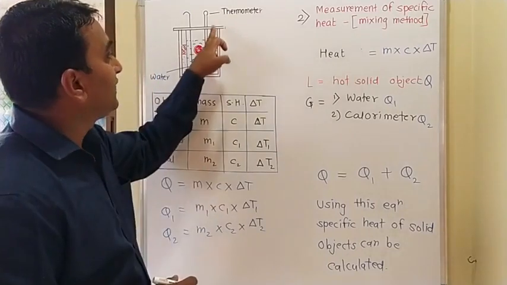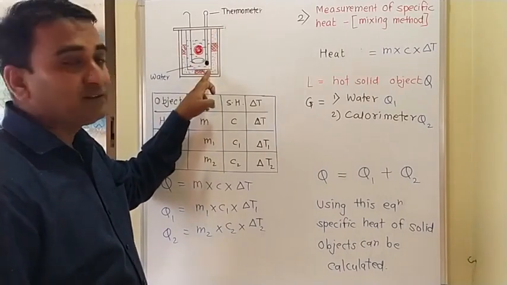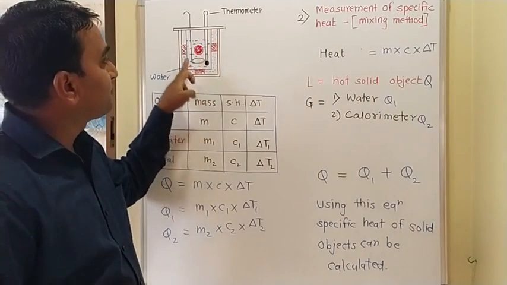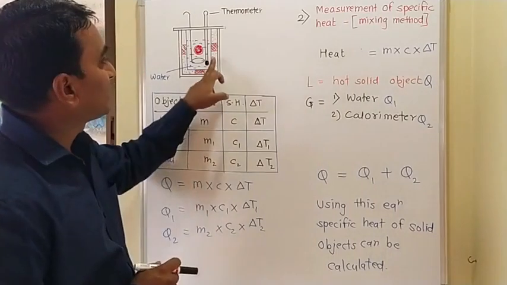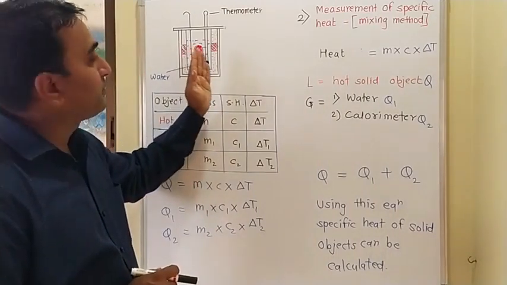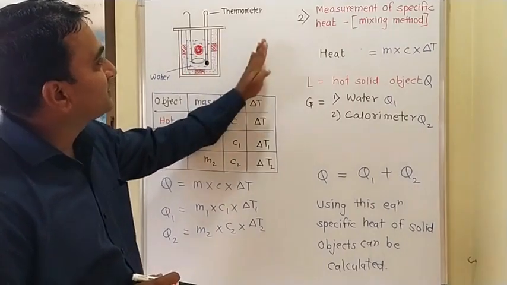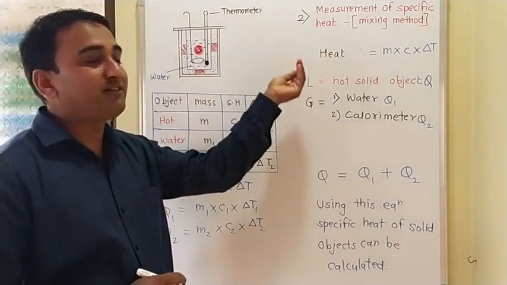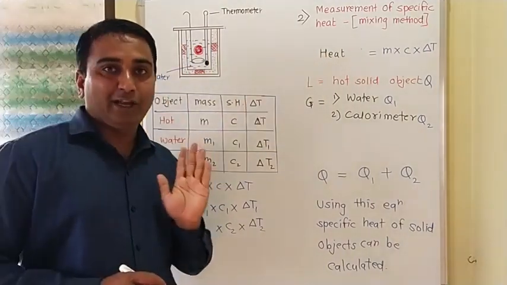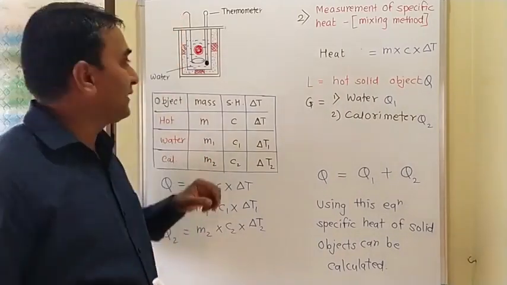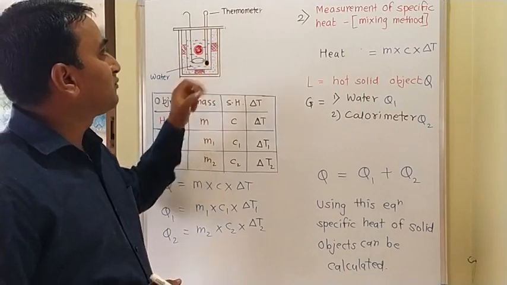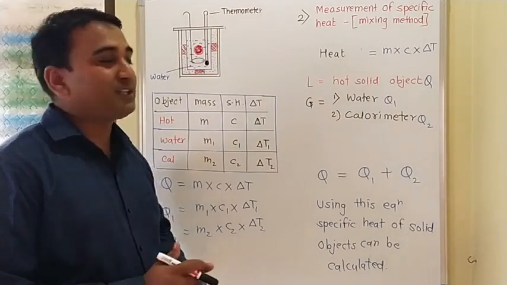See here, we have the copper vessel. The copper vessel is supported by the air resistance material. So air will not, that means temperature will not go out of this calorimeter, and outside temperature will not affect this calorimeter. So here we have a stirrer to stir the water, and one thermometer to measure the temperature,